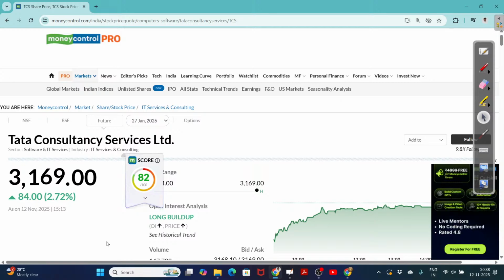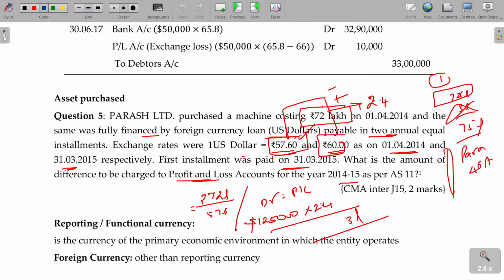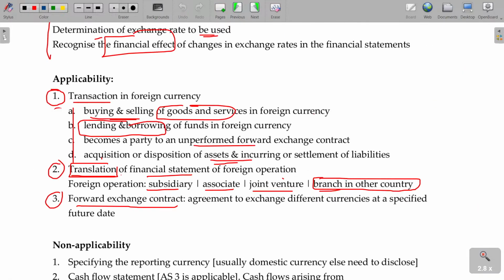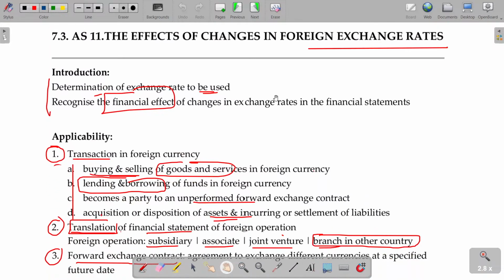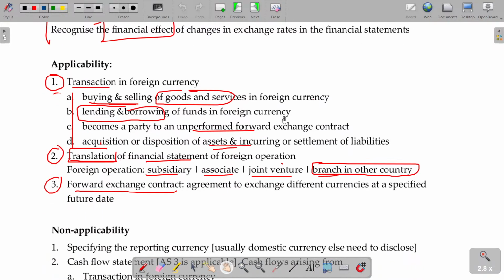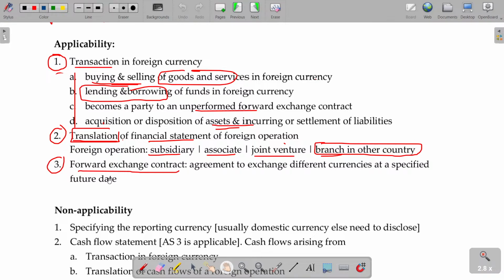That is the logic. There are a few more theories related to this to be completed so that this chapter is completely over. Let me brief all the content for a comprehensive understanding. We started with the effects of changes in foreign exchange rate: applicability, transaction, translation, forward exchange. So we have completed all the 3.